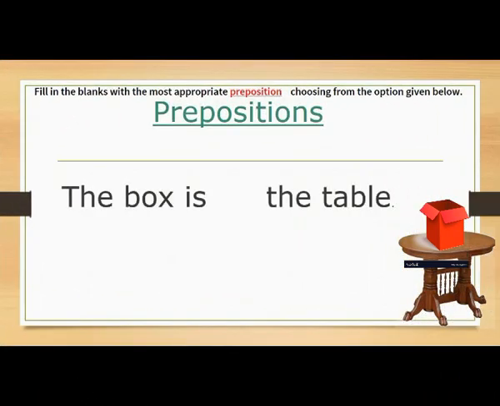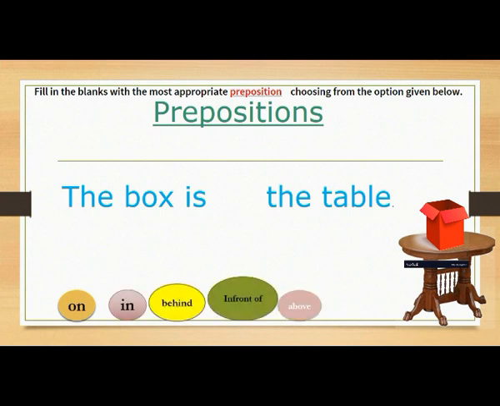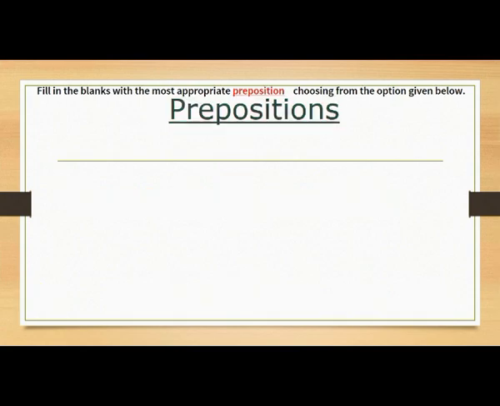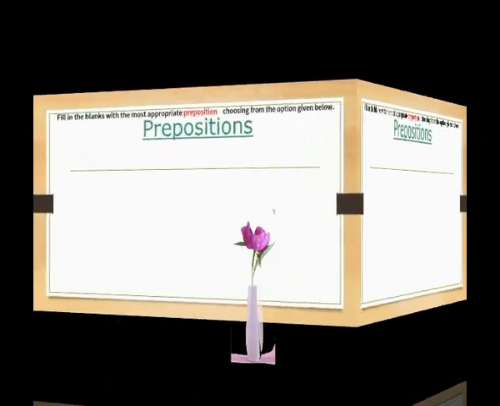Children, here you can see a picture of a box and a table. And where is the box? Yes, the box is on the table. On means ऊपर. जब भी कोई चीज किसी के ऊपर होती है and it is touching the surface, then we use the word on. Let's see another example.